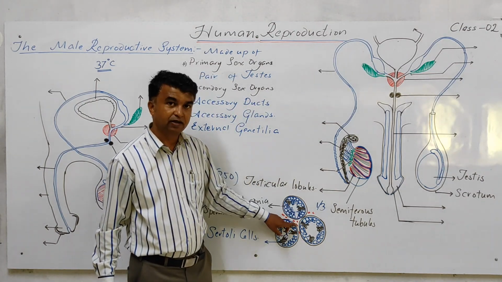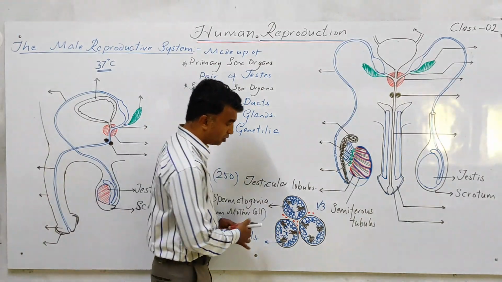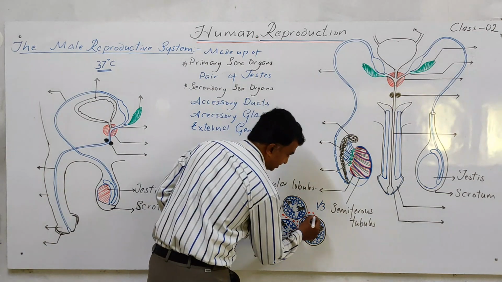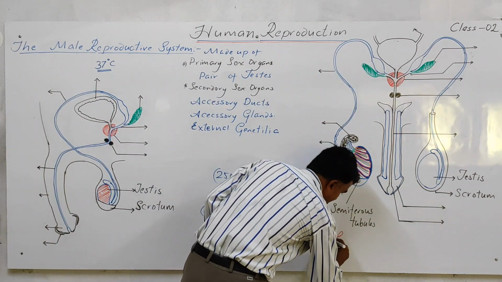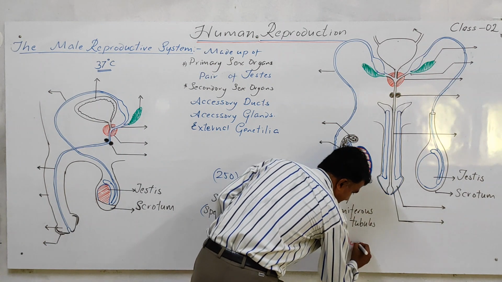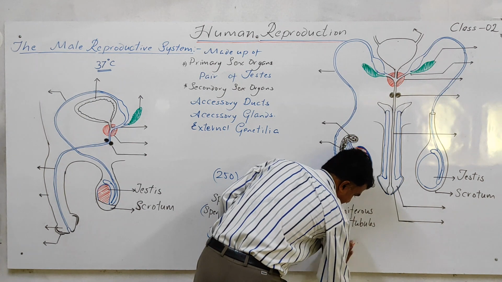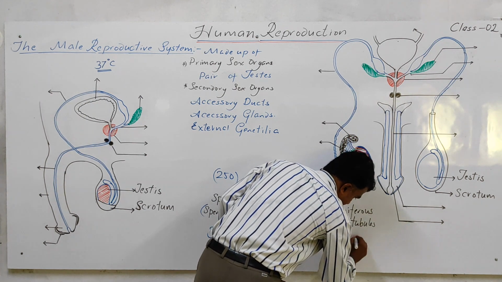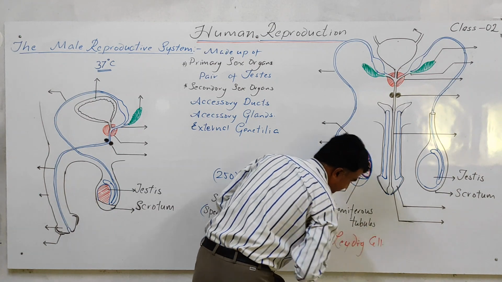This gap between the seminiferous tubules is the interstitial space, and these cells are called interstitial cells or Leydig cells.